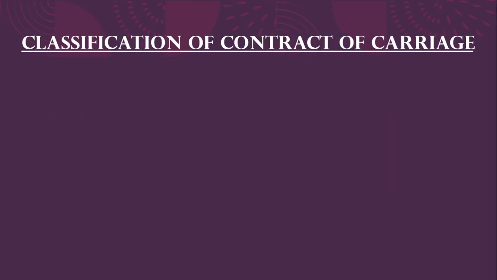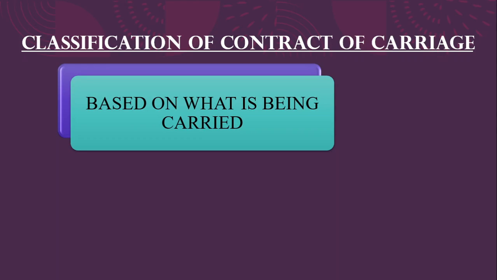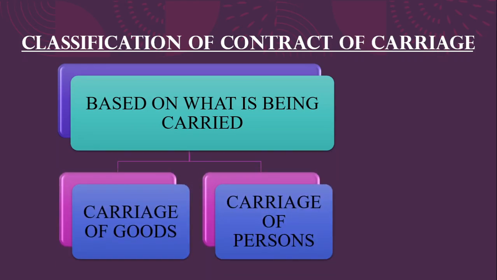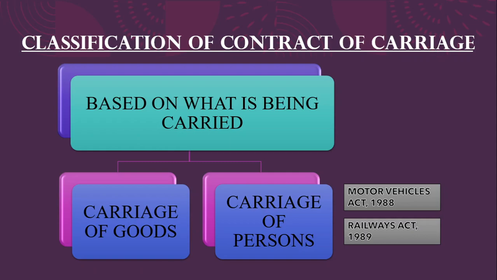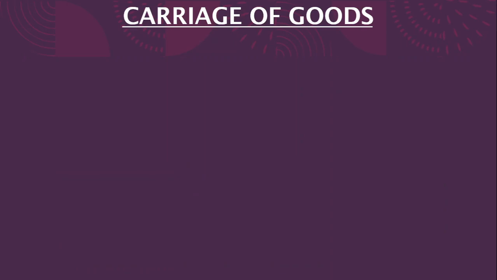Next one is classification of contract of carriage. So basically, there are two broad categories. First one is the carriage of goods. Next one is the carriage of persons. Our topic of study is mostly confined to the carriage of goods aspect, but there are statutes or legislations in India that deal with both. For example, Motor Vehicles Act of 1988 and Railways Act of 1989. They both contain similar provisions regarding the carriage of persons aspect. But as I said, we have to look more clearly into the carriage of goods aspect.